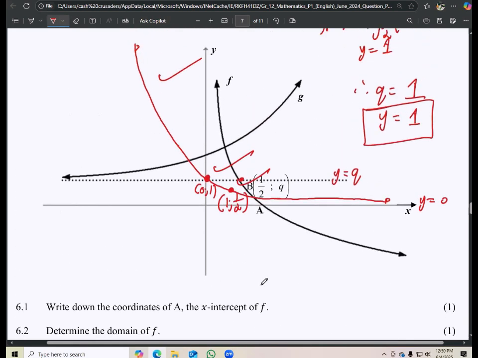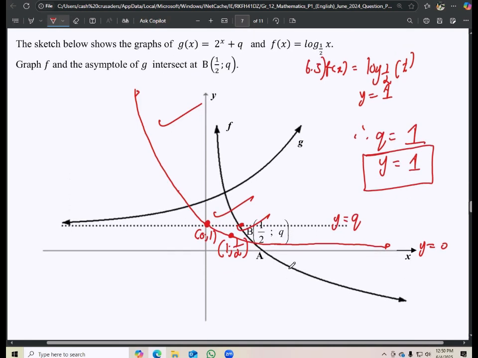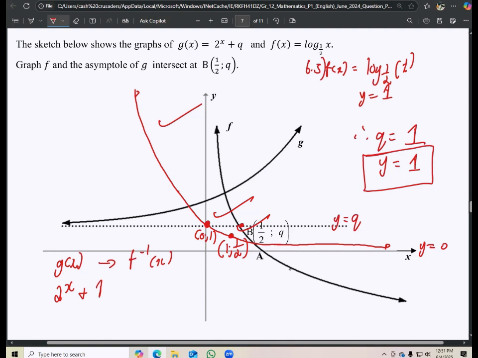Describe in words the transformation of G to the inverse. Okay, so let's see. The transformation of G of X to the inverse of f of x. So G of X is 2 to the exponent of X, and then plus 1. On the other hand, the inverse of f is what? It is 1 over 2 to the exponent of x.